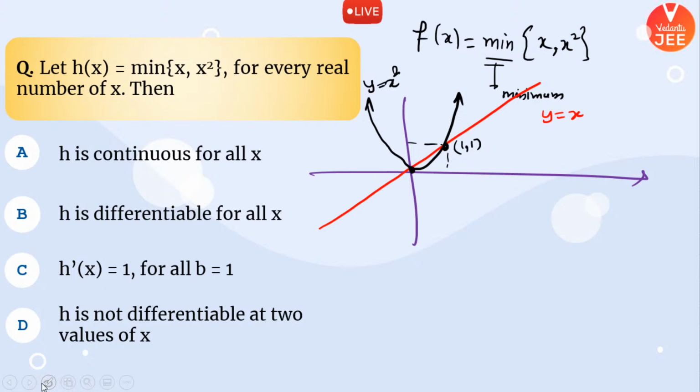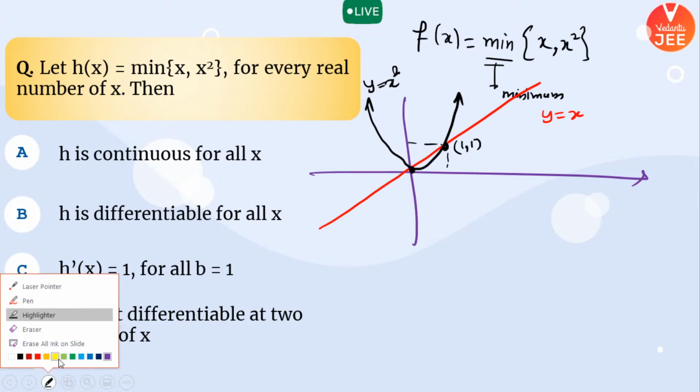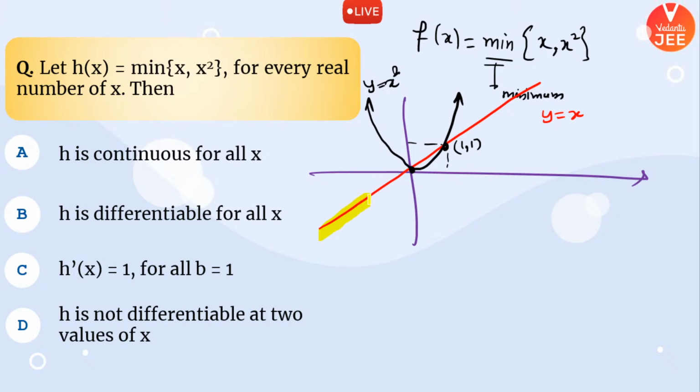If we see, for x belonging to minus infinity to 0, this red graph is lying below as compared to the black graph. Hence, red graph is giving us the minimum values.